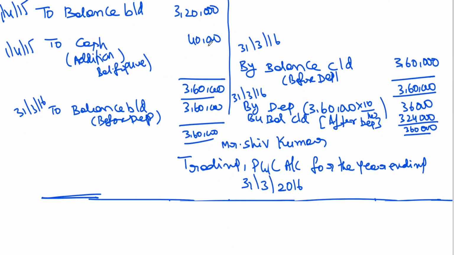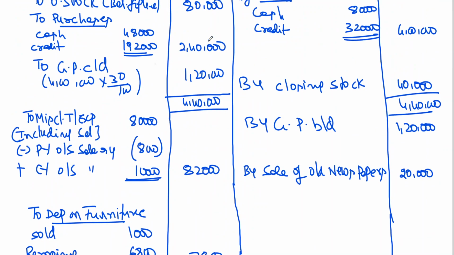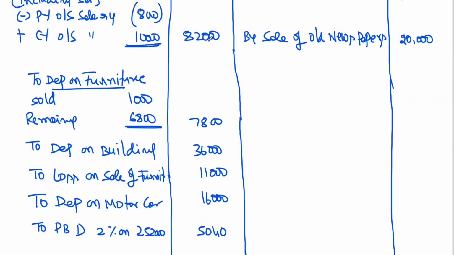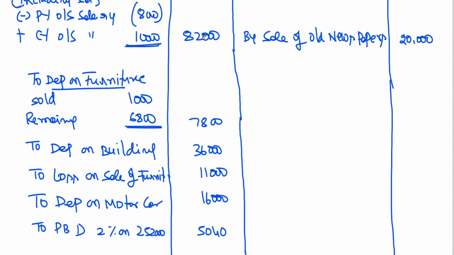Now, everything is completed. Finally, I have to go for finding out net profit. So, gross profit 120 plus, I think the debit side is showing more. So, let me begin with the debit side total. I think we'll be getting a loss. The debit side is showing more.